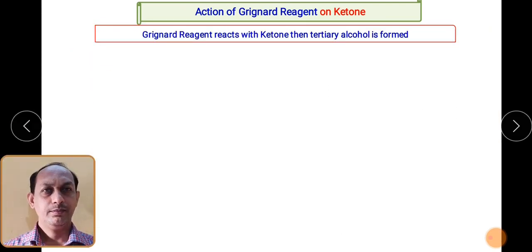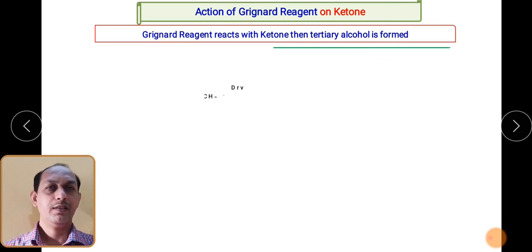Next case. Now we'll see the action of Grignard reagent on ketones. Aldehydes we have finished, and we have understood that aldehyde can be used for the preparation of primary alcohol and secondary alcohol. But if you want to prepare the tertiary alcohol, then what you need to do? Take the ketone, react with the Grignard reagent. They will result in the formation of tertiary alcohol. How are they formed? Let us see.